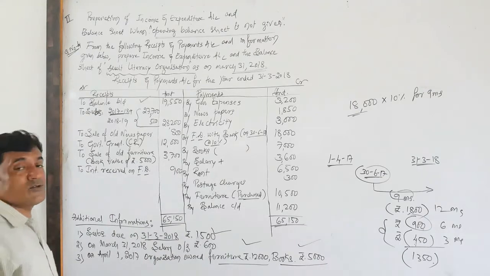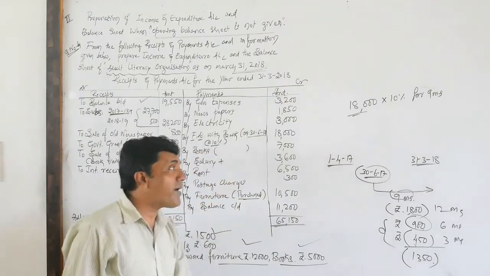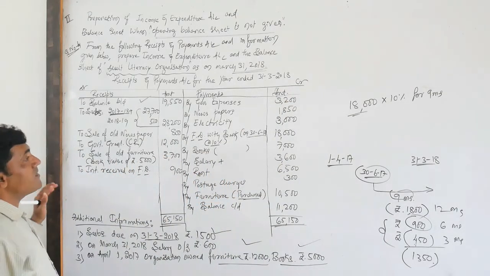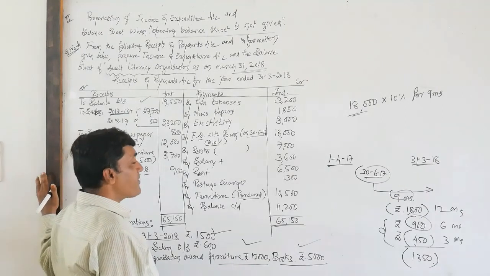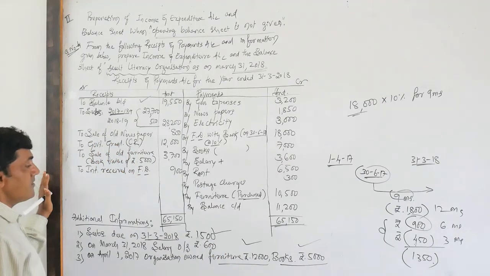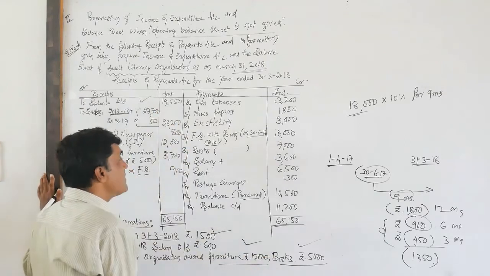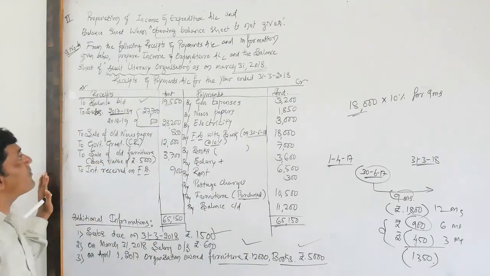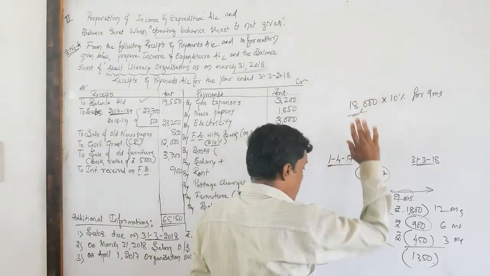So now, dear students, I would like to prepare the opening balance sheet to ascertain the opening capital fund. As you all know, as per the accounting equation, capital is equal to assets minus liabilities. We don't have any liabilities for this problem, but we have the total assets. So the total amount is nothing but the total opening capital fund. I will show you by solving here.